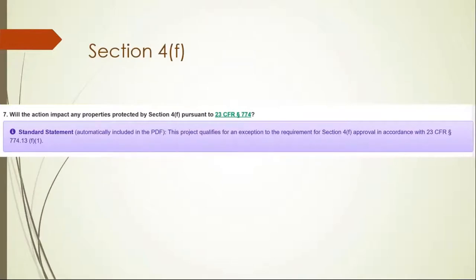Section 4F is the next question you're going to come upon. Section 4 refers to the original section within the U.S. Department of Transportation Act of 1966, which provided for consideration of park and recreational lands, wildlife and waterfowl refuges, and historic sites during transportation project development. The law applies to U.S. DOT and is implemented by the Federal Highway Administration.